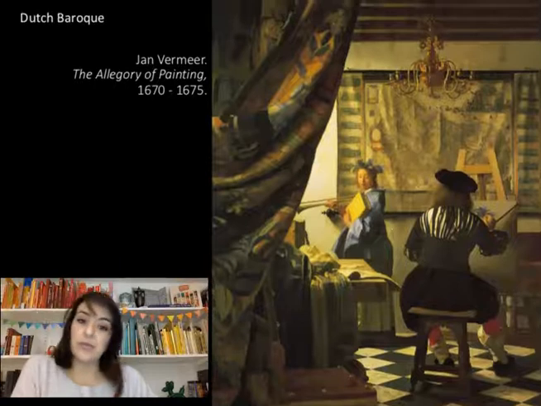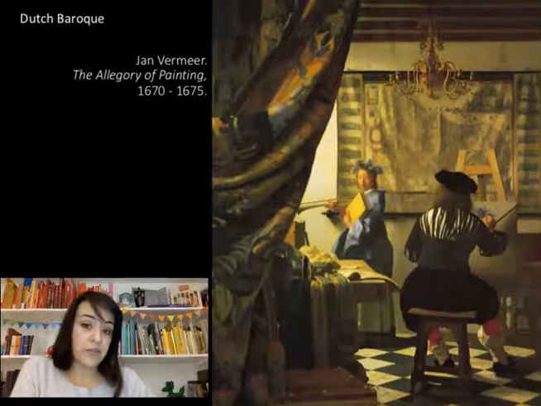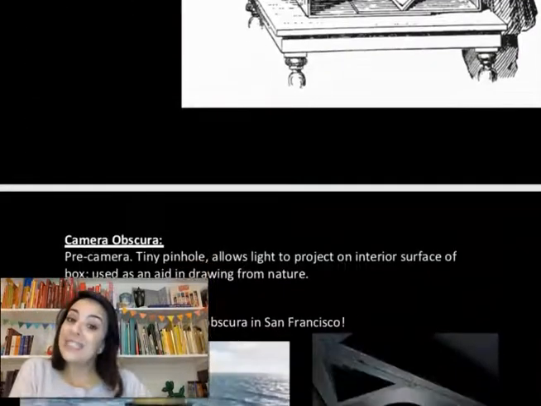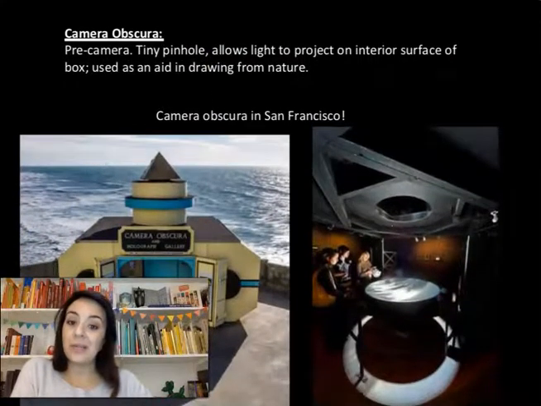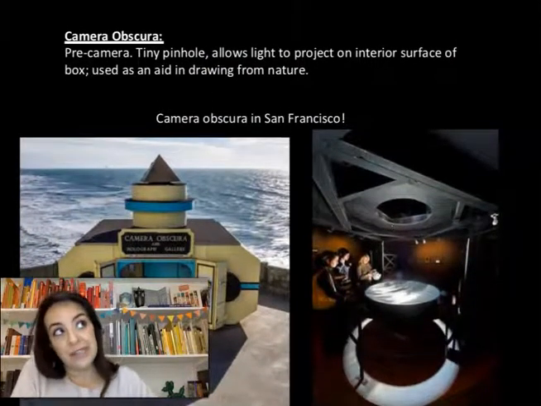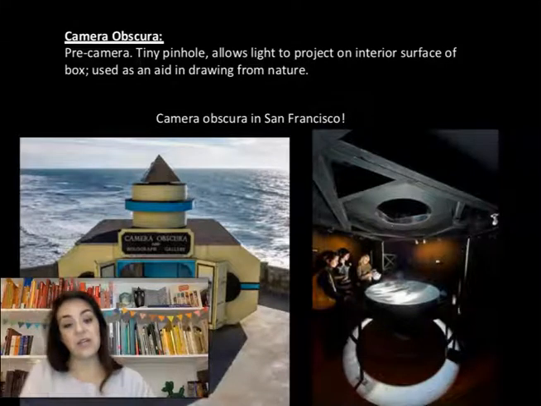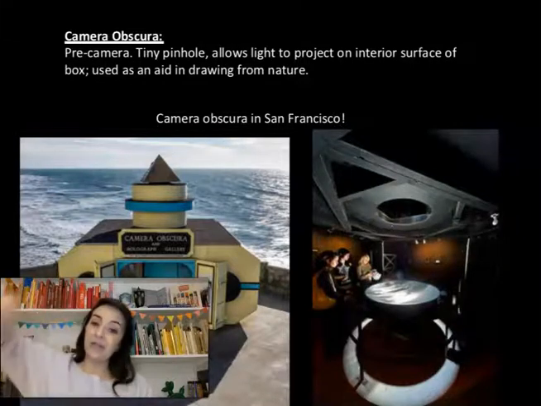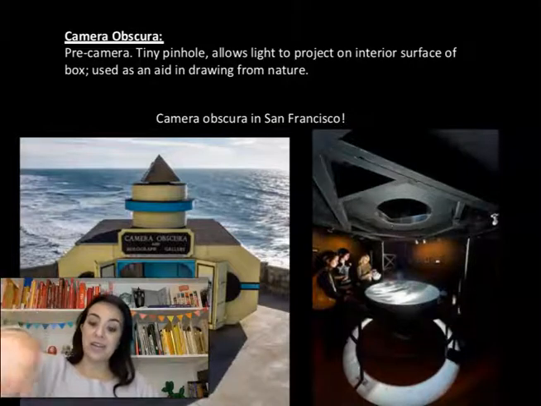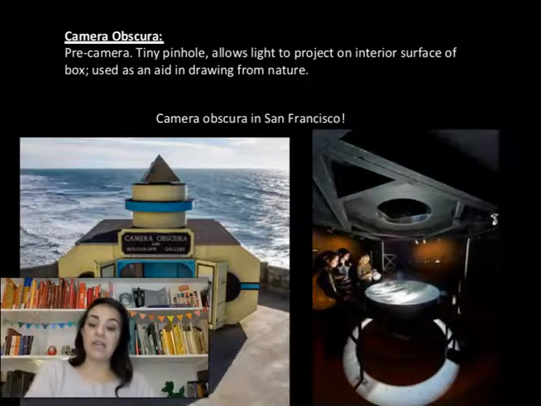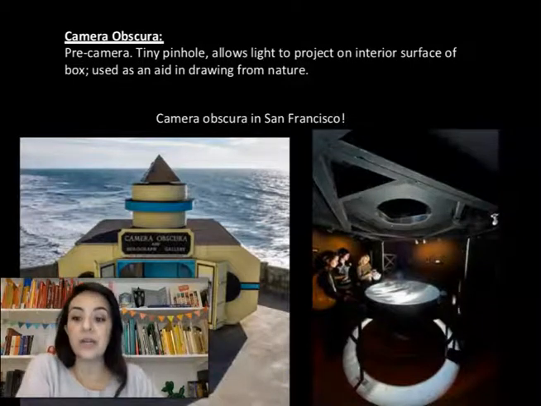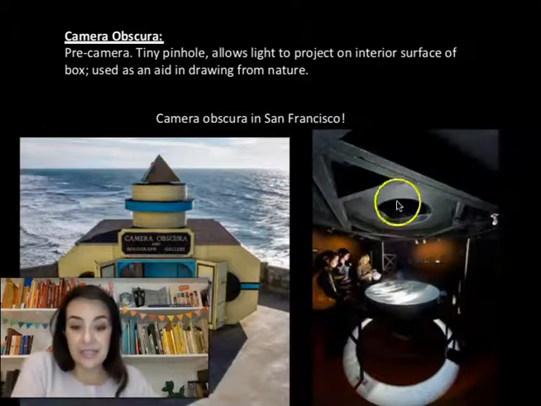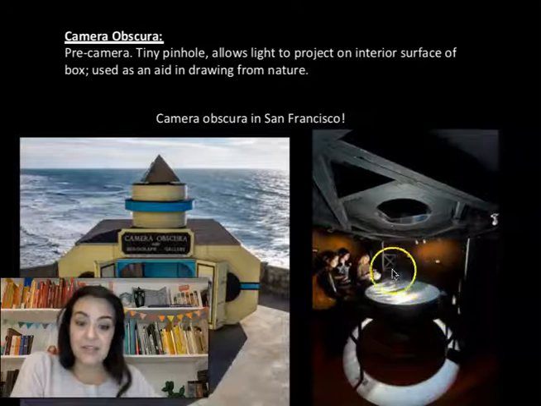If you're interested in camera obscuras, then you should take a history of photo class because it was the pre-camera. If you want to play around inside of a camera obscura, we got one pretty close, just behind the Cliff House in San Francisco. If you've been to San Francisco on the Pacific Coast side, there's this big fancy restaurant called the Cliff House. You can go down and around it for free, and you'll come across this right on the edge of the ocean. And it's a giant camera obscura. The whole room is the dark box, and there's an aperture which lets in light and then reflects the ocean.